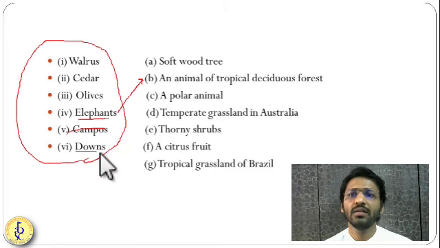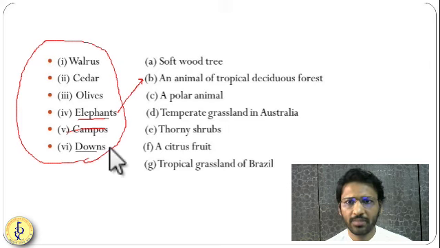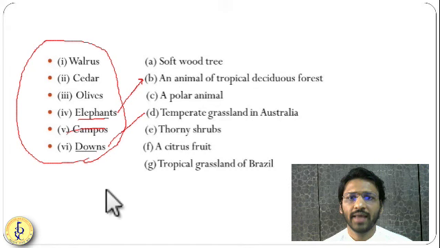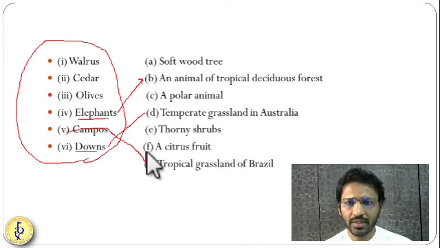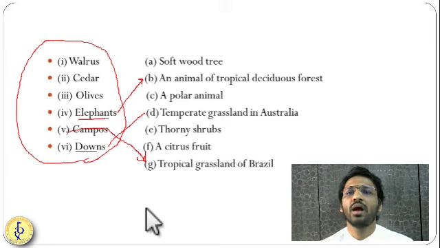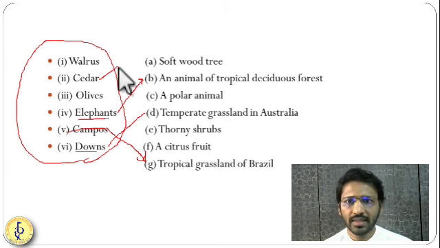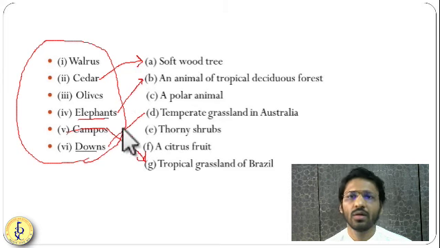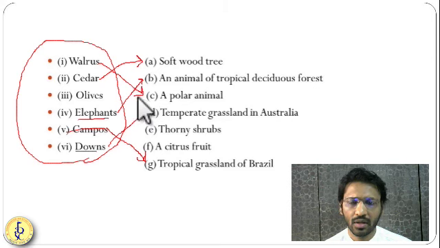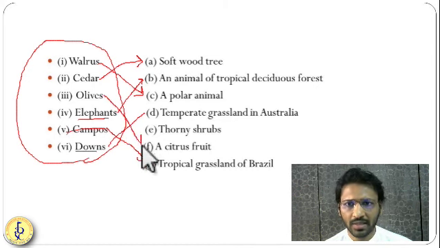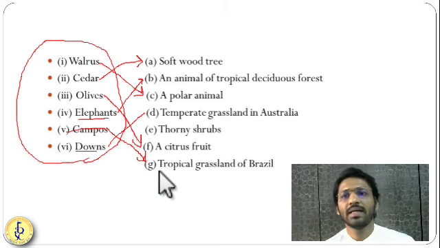Campos and downs: we have seen downs in Australia, a temperate grassland. Campos is a tropical grassland in Brazil. Cedar we have seen is a softwood tree. Walrus is an animal, a polar animal. Olives we have seen are found in the Mediterranean type of climate. The Mediterranean region is famous for citrus, and olive is a kind of citrus fruit.